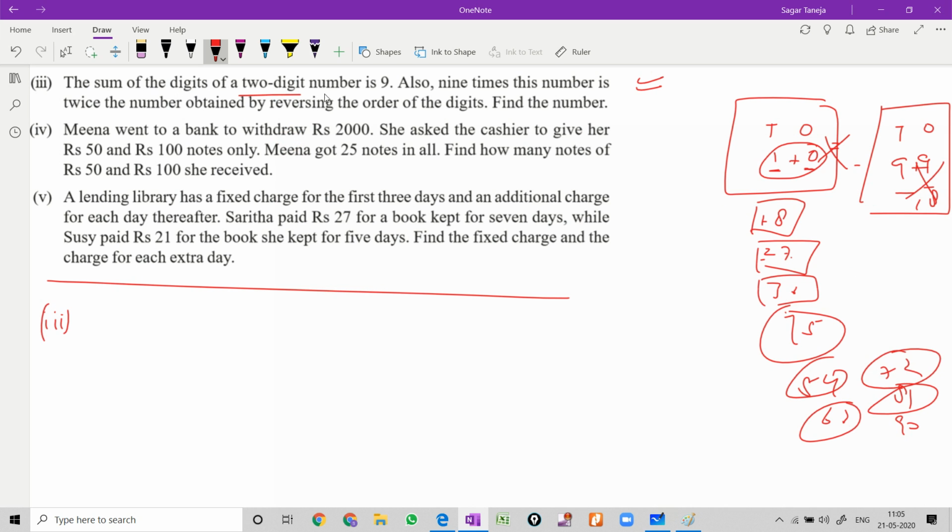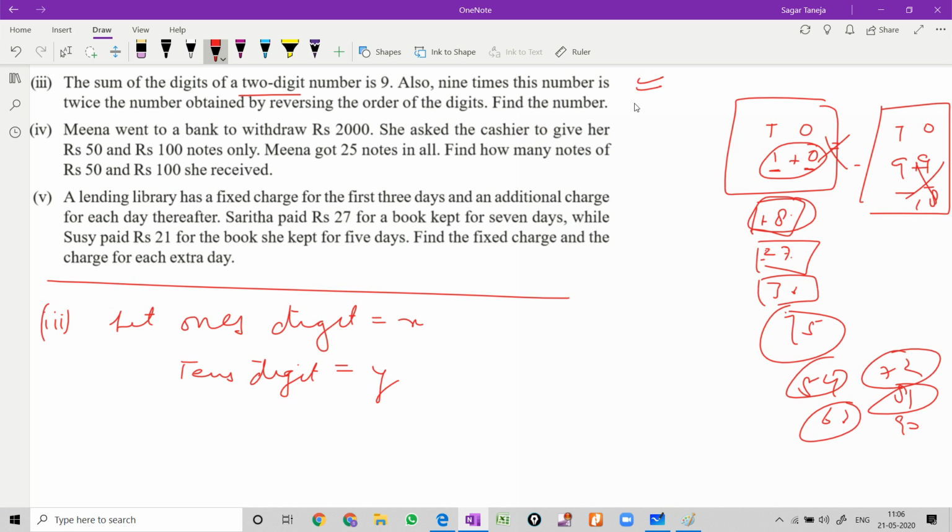Means in the first statement it is written sum of the digits of a two-digit number is 9. So this is a two-digit number where the sum of these digits is 9. So any of them can be our answer. But again, we can't make a guess. So we have to follow a linear equation in two variables to solve this question. As we don't know what is our ones digit and what is our tens digit, so we'll let ones digit be x and let tens digit be y.